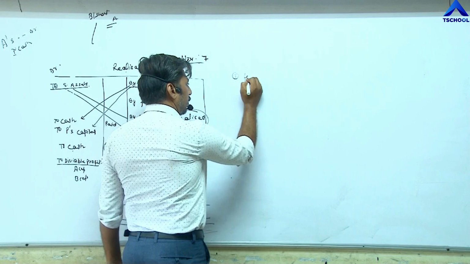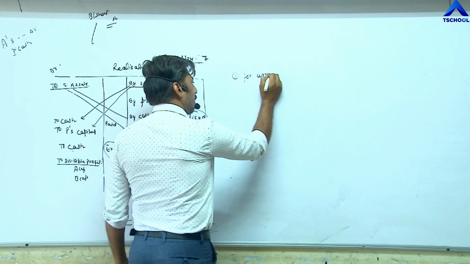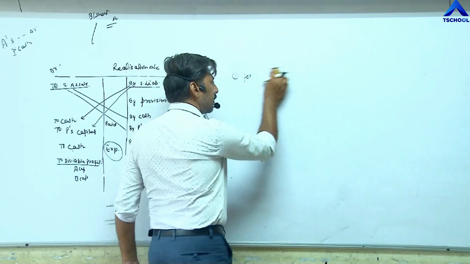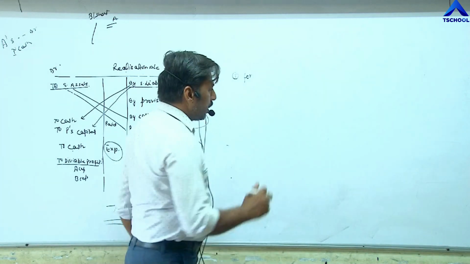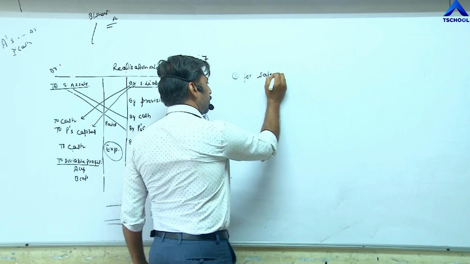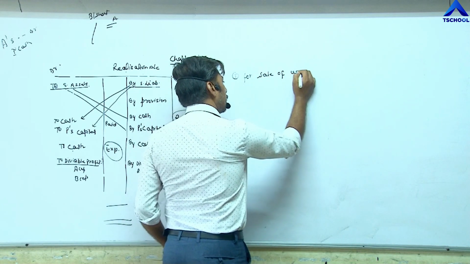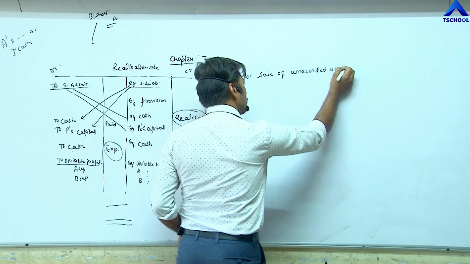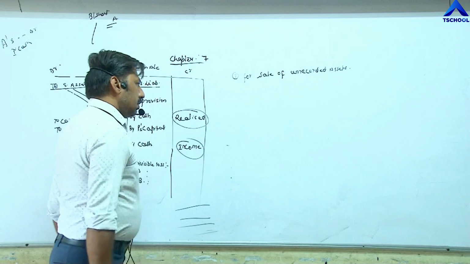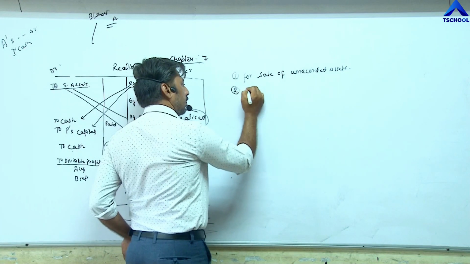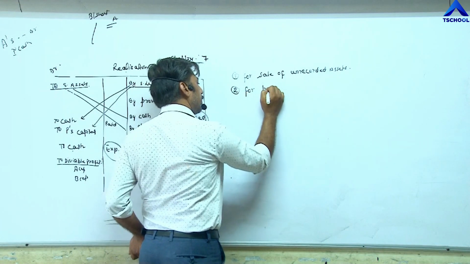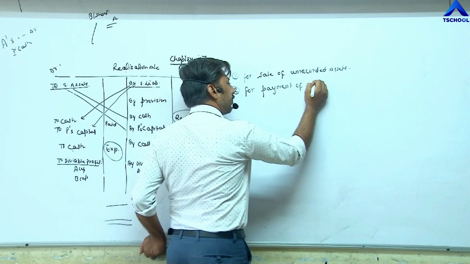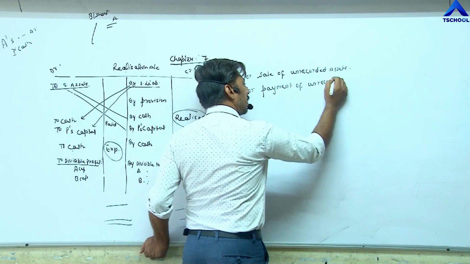First, for sale of unrecorded assets. Second, for payment of unrecorded liability.